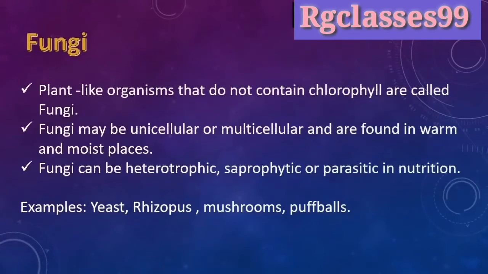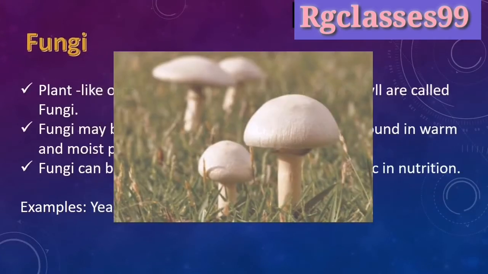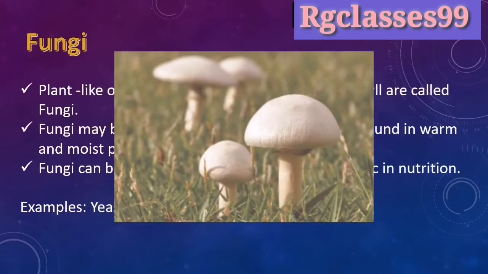Now we will discuss fungi. Plant-like organisms that do not contain chlorophyll are called fungi. Fungi may be unicellular or multicellular and are found in warm and moist places. Fungi can be heterotrophic, saprotrophic, or parasitic in nature. Examples: yeast, rhizopus, mushroom, and puffball. Everyone knows mushroom and yeast, so it's a very simple example for you to understand what fungi are.